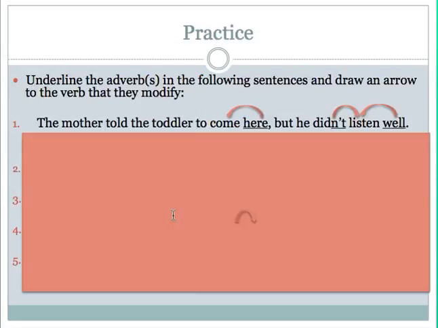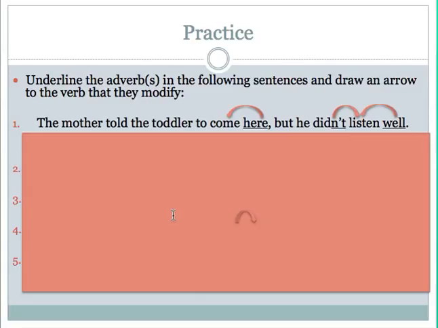We're on to our practice section. This time what I need you to do is to underline the adverbs in the following sentences and draw an arrow to the verb that they modify. Here's our example. The mother told the toddler to come here, but he didn't listen well.